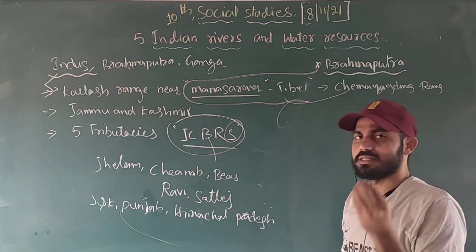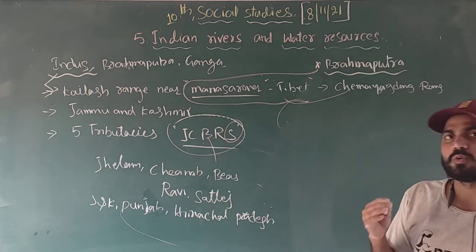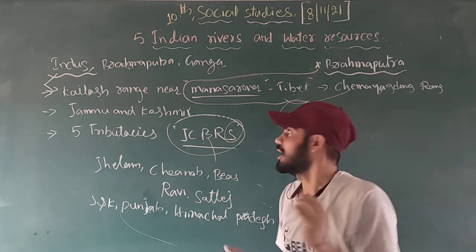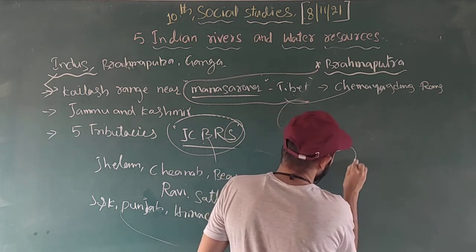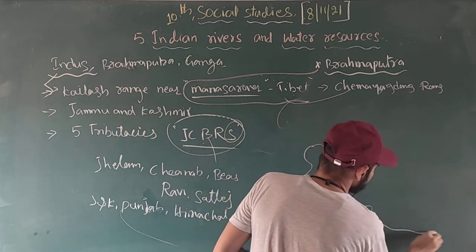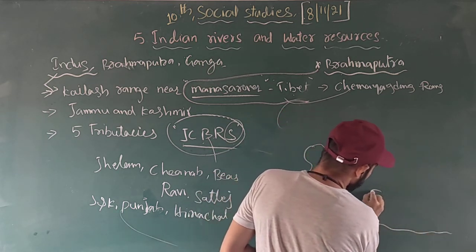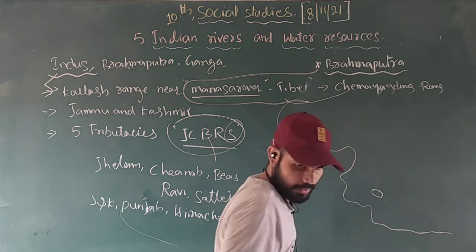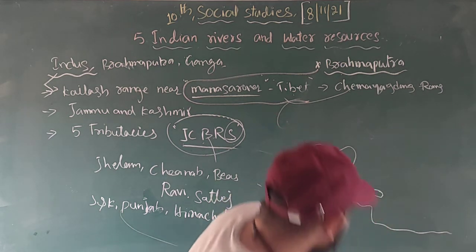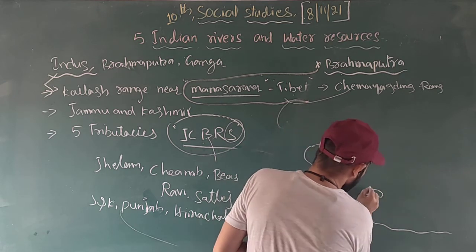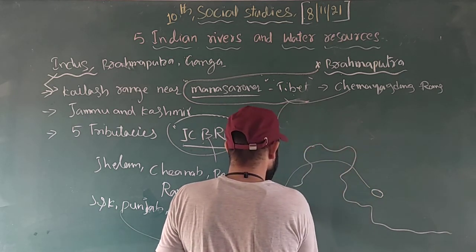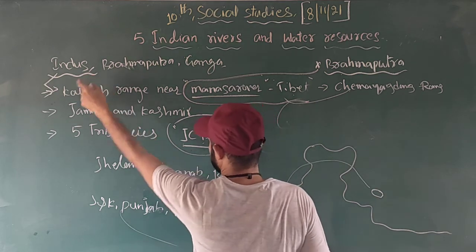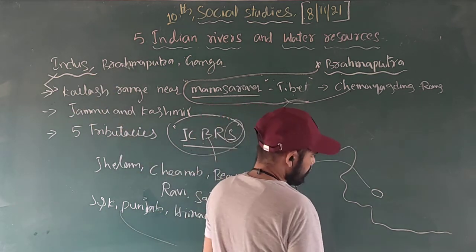As we already discussed in the characteristics, these Himalayan rivers originate almost in one place. Here the river Indus originated, and the Indus river finally discharges into the Arabian Sea.